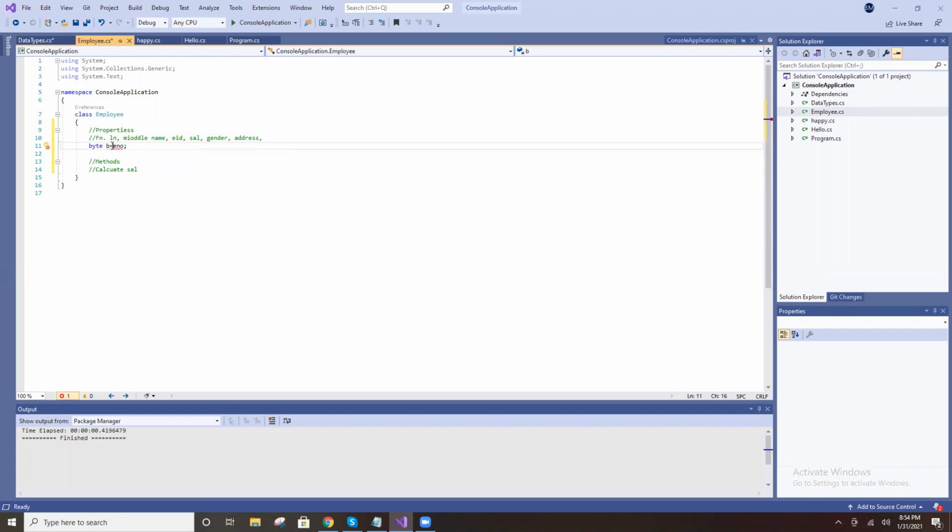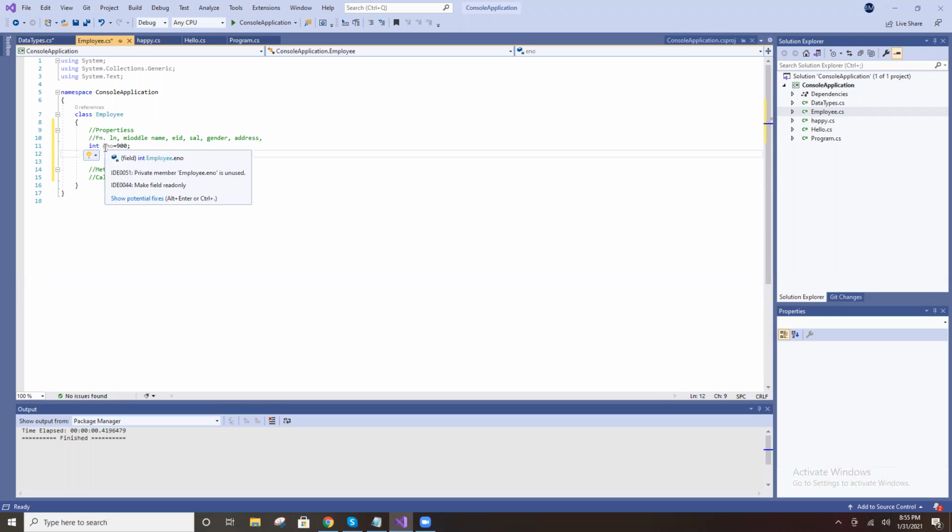For example, in my organization, 2,000 employees are there. It is not possible to save that in byte, so I have to go to short. If in my organization 40,000 people are there, at that time I have to use integer.